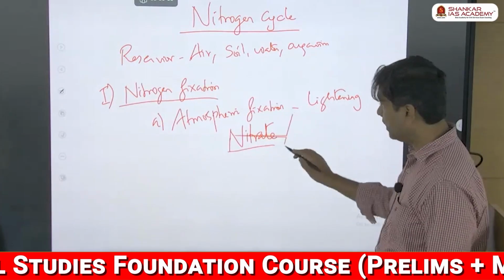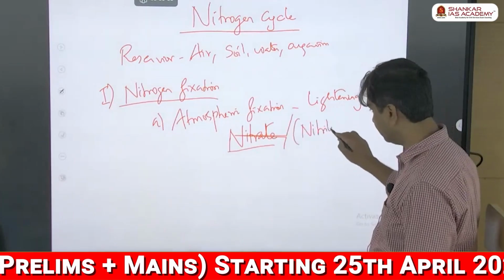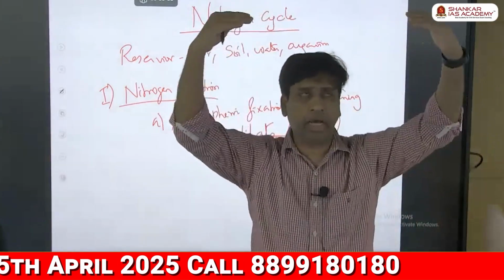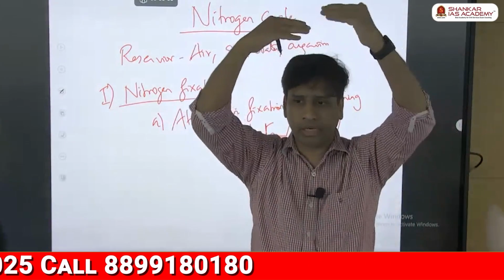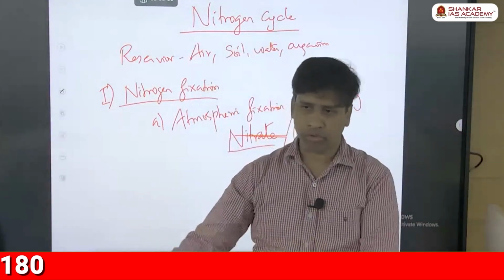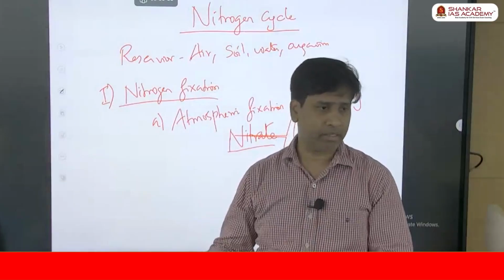Sometimes it can also come out as a nitrite. Just listen to me: the nitrogen at a high temperature mixes with oxygen, converts into nitrate, gets mixed in the rainwater, then comes onto the soil, or onto the ocean or water bodies, and the plant takes it.